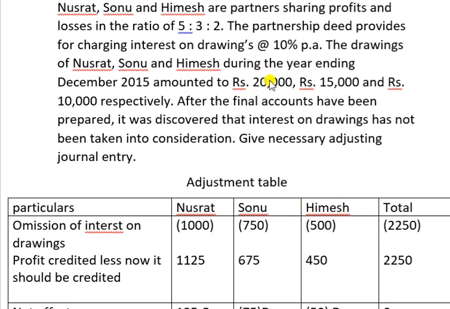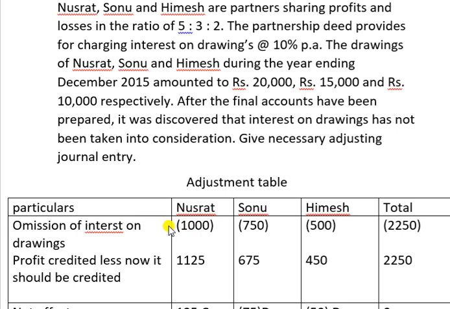So 20,000, 10% for 6 months, 1,000; 15,000, 10% for 6 months, 750; and 10,000, 10% for 6 months, 500. Total 2,250. Why are we putting it in bracket? Interest on drawings is a debit item.